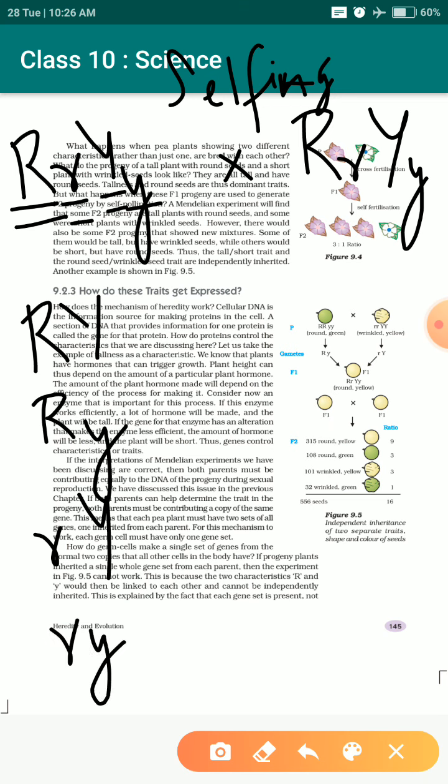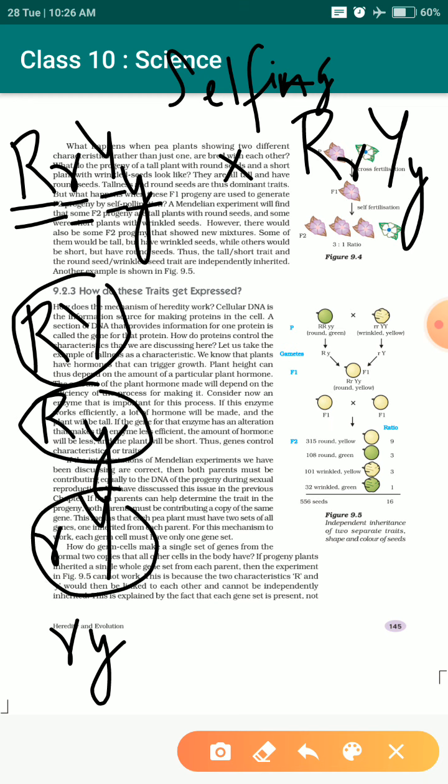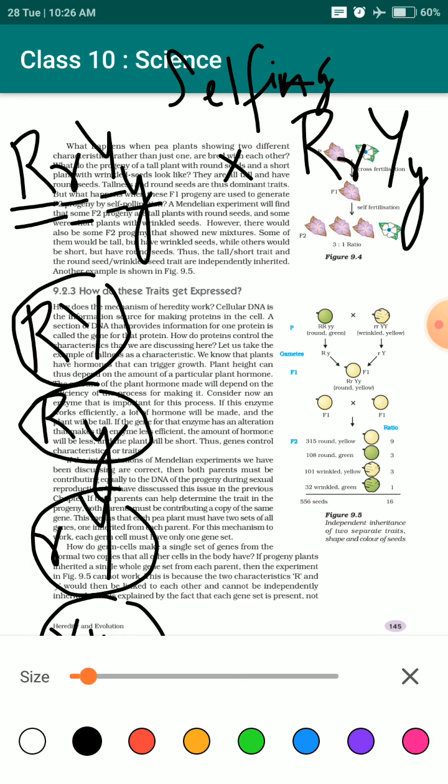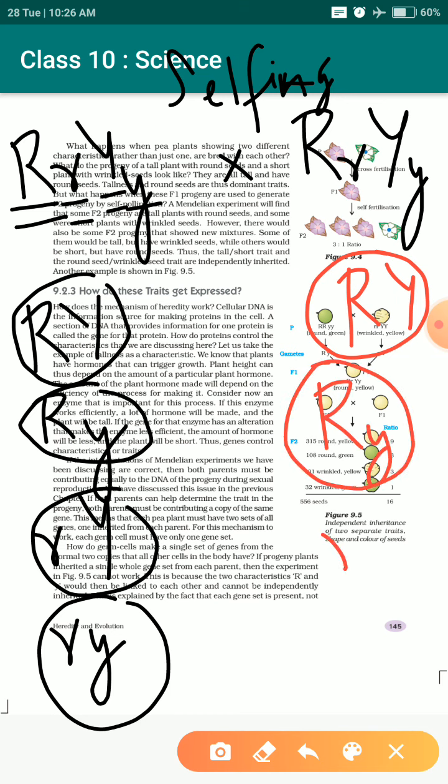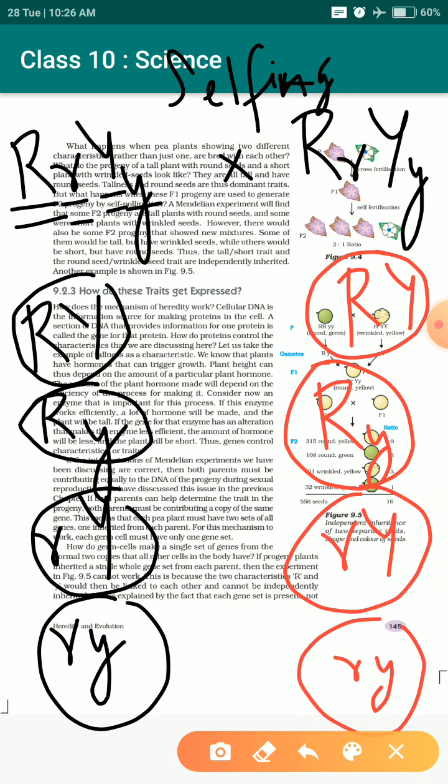These were the gametes he got from one side, and from the other side he might have got the same gametes. Capital R capital Y, one gamete; capital R small y, second gamete; small r capital Y, next gamete; small r small y, next gamete. So these are the gametes that he got in total.